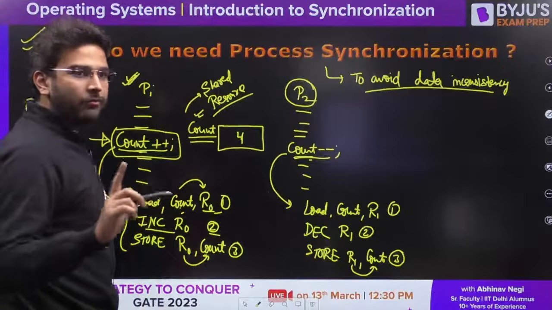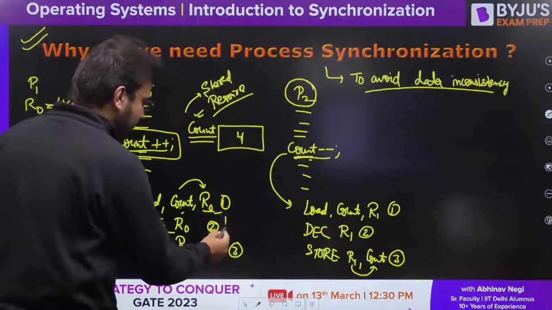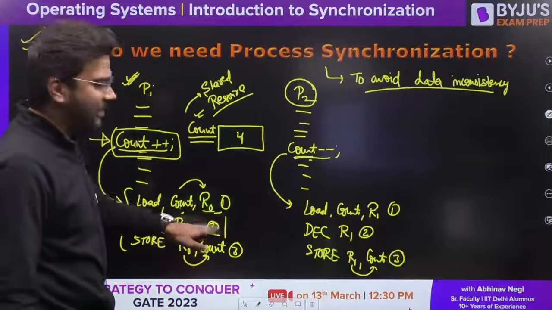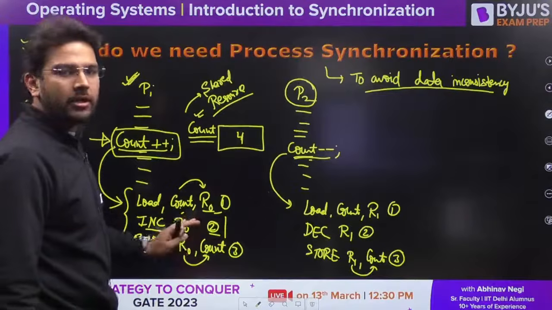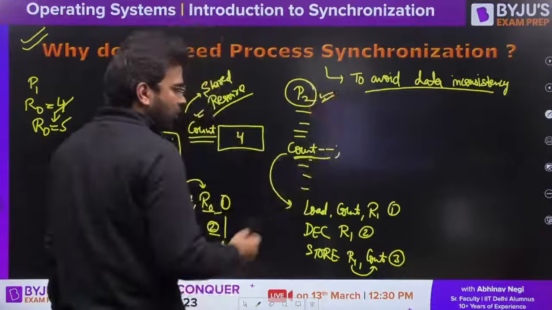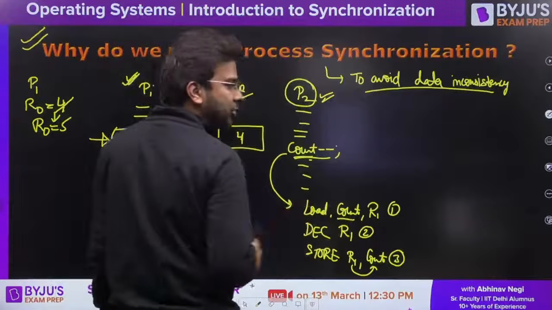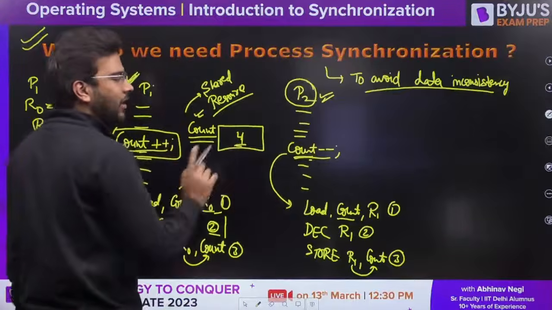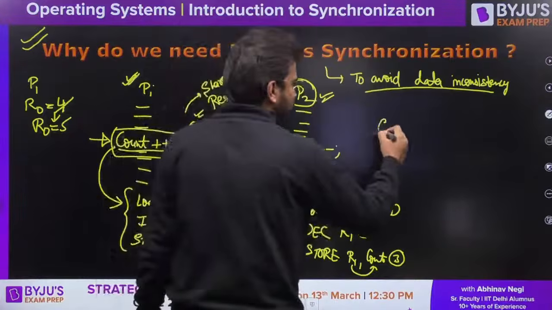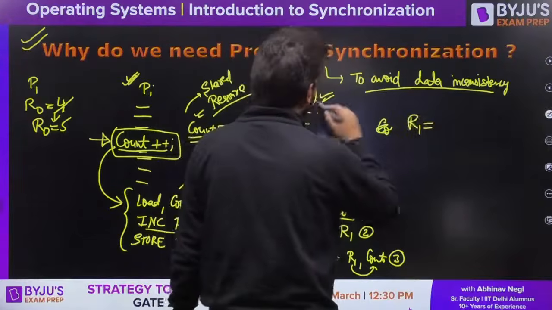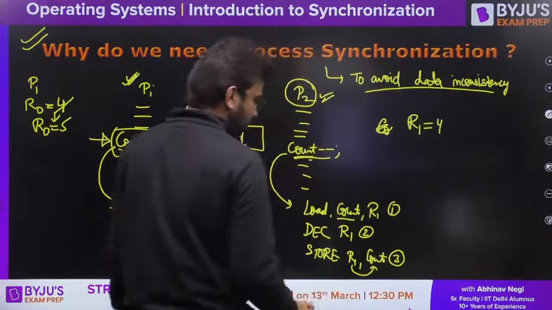Now carefully observe here. Let's say this P1 process got preempted just after executing its second instruction. It got preempted. Now let's say P2 is executing. So what will P2 do? P2 will also load the value of count into R1, its general purpose register. Still the value of count is 4 only. So this R1 value for P2 is going to be 4.